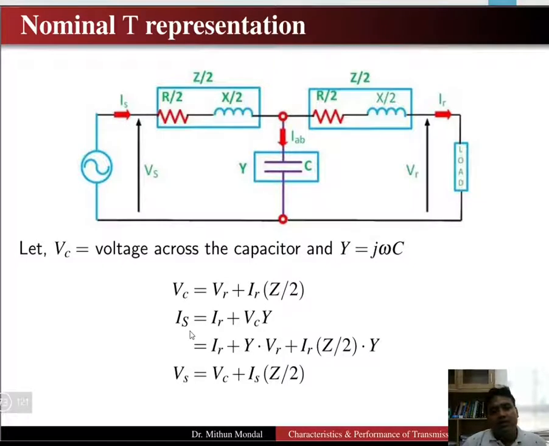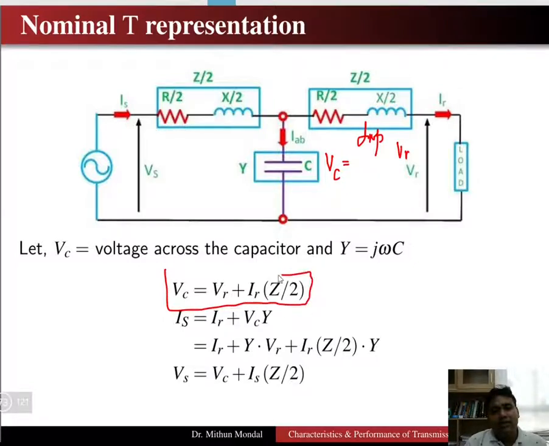So the governing equations: what is the voltage across the capacitor? Voltage Vc is equal to Vr plus the drop along this part. So Vc is equal to Vr plus the current flowing there, which is IR, into Z by 2.